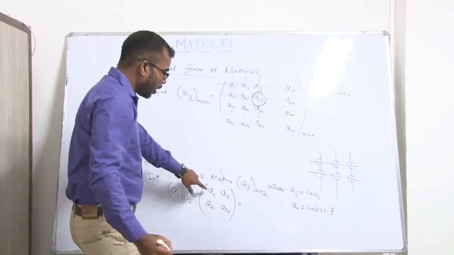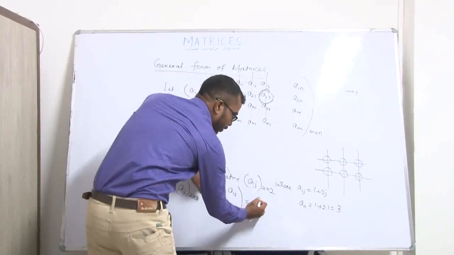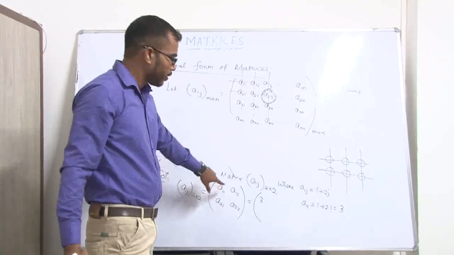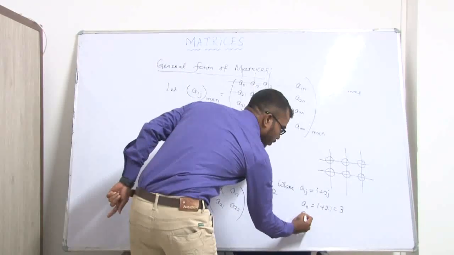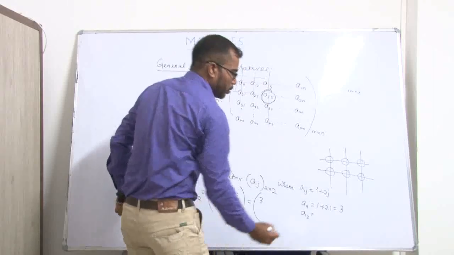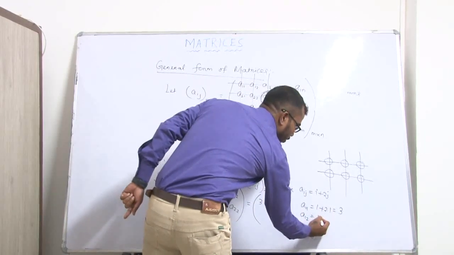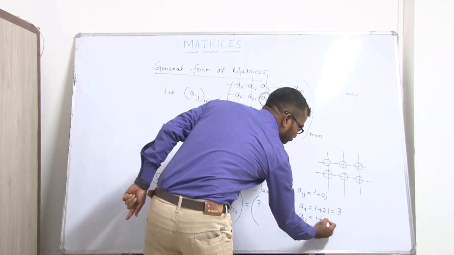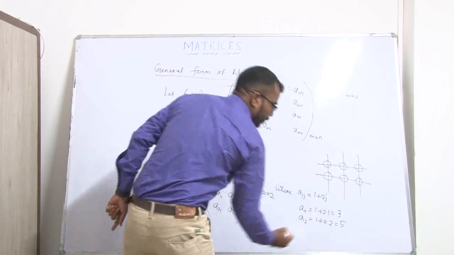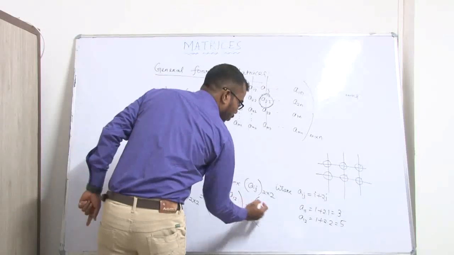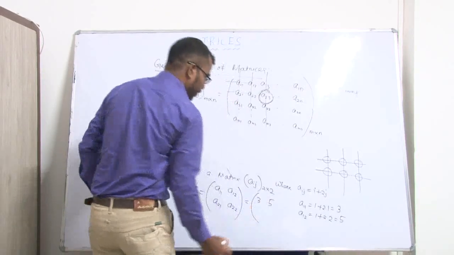That means the value of A11 is 3. Similarly, for A12, we put i and j and get 1 plus 2 into 2, so we get 5. So the value of A12 is 5.